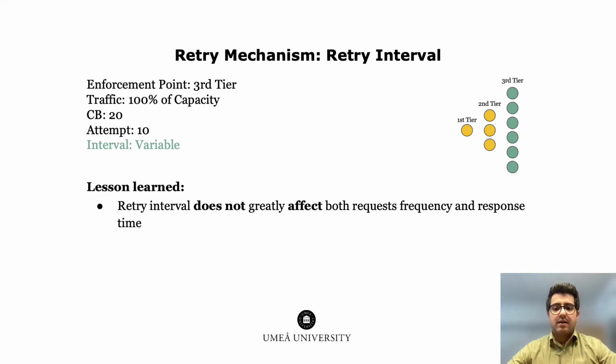Another retry mechanism parameter that can be varied is the interval between retries. To investigate the impact of varying the retry interval, we present a subset of experiments in which the retry interval was varied with the incoming traffic volume fixed at 100% of capacity and the circuit breaker threshold set to 20, with 10 retry attempts. In these experiments, both the retry mechanism and the circuit breaker were active on the third tier only.